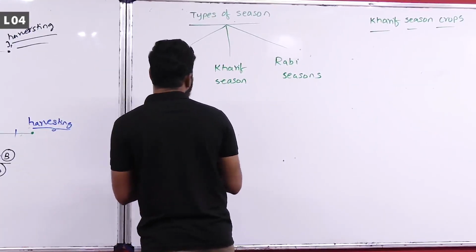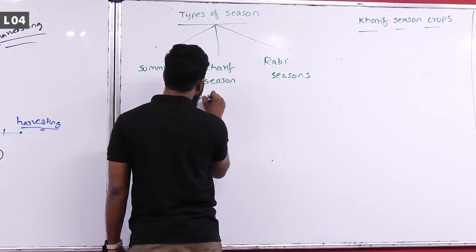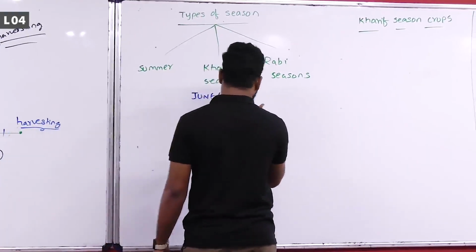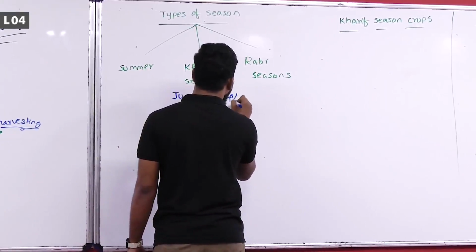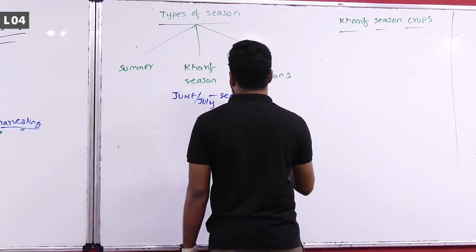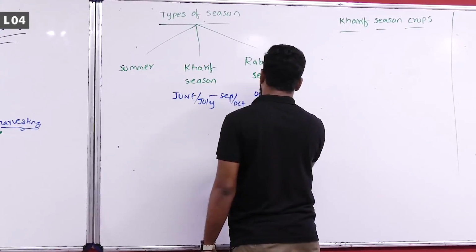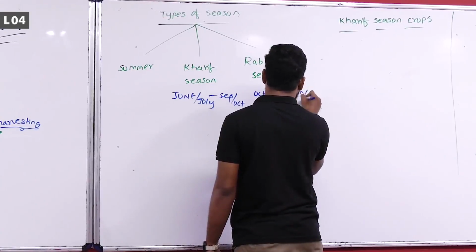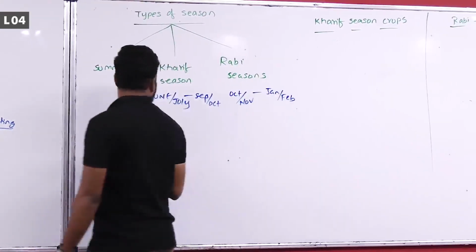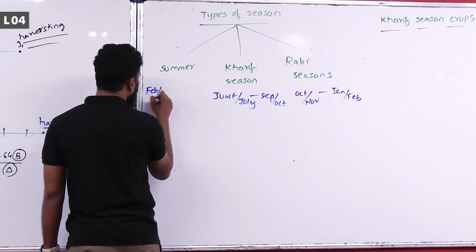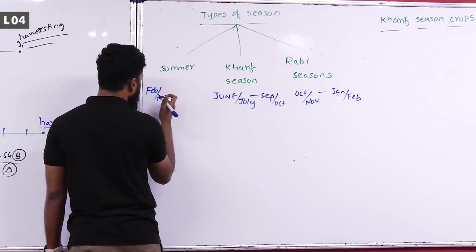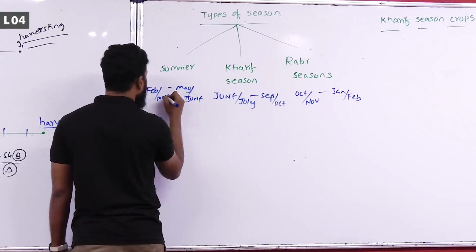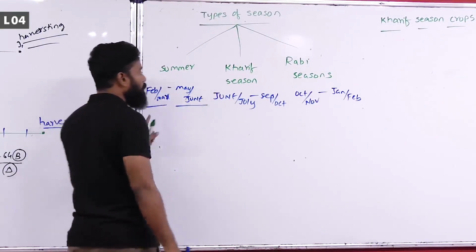The kharif season is generally from June, July to September or October, and the rabi season is from October or November to January or February, and the other one is February or March to May or June.